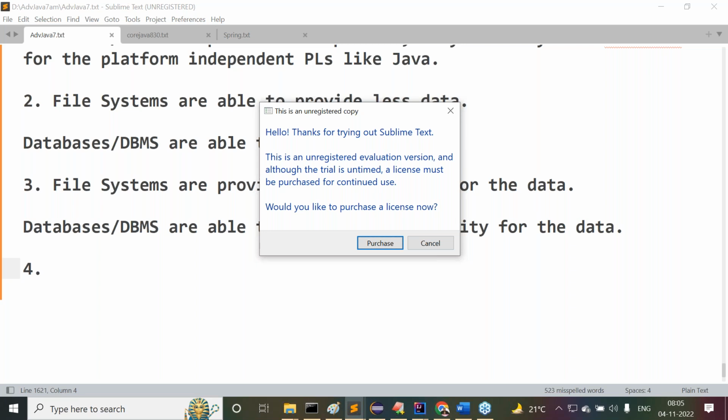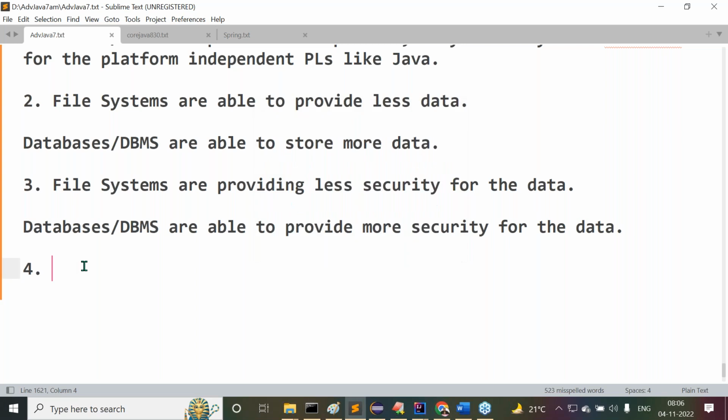Now tell me, if you want to provide centralization, with which one is it very simple? That centralization is very simple with the file systems or with the database management systems? Exactly. There we have to go for database management systems. Try to understand this point clearly. So finally, I'm telling 2 points here. What are the 2 points?